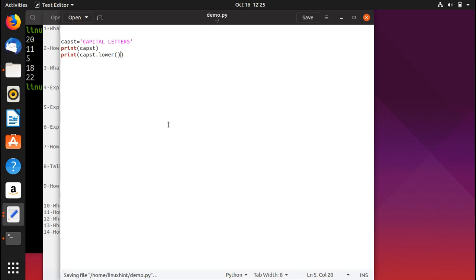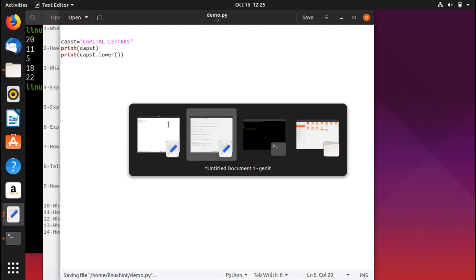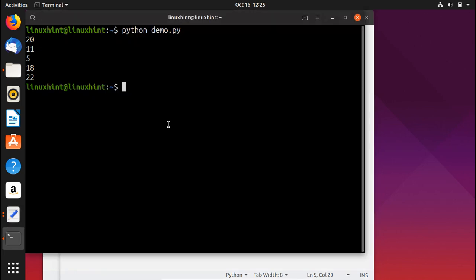So we'll just save it, and let me first define that lower is a built-in function. So you're not generating it somewhere else; rather it is already present, Python owns it, so that is built in. So we go ahead and run our script.